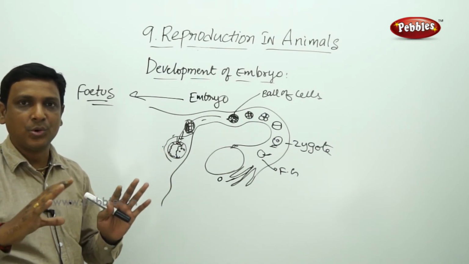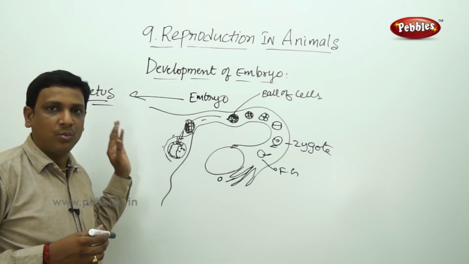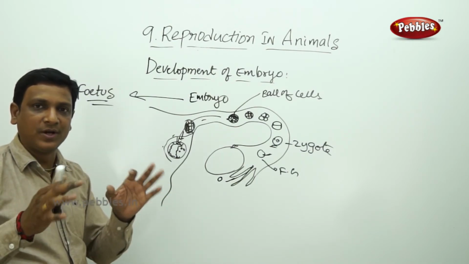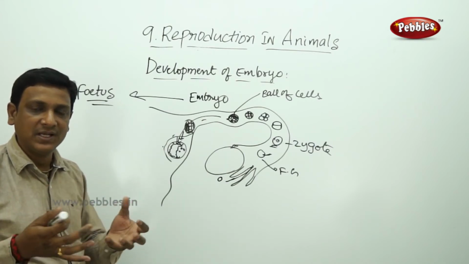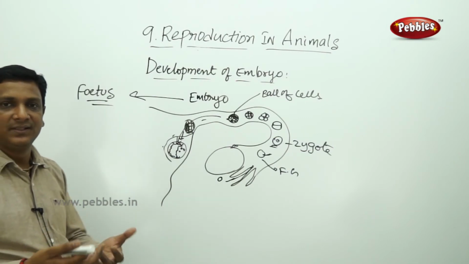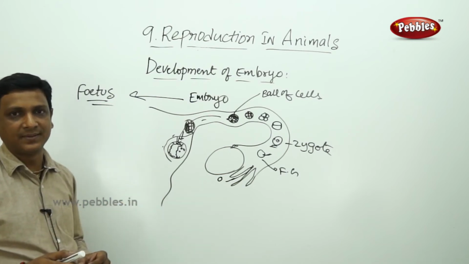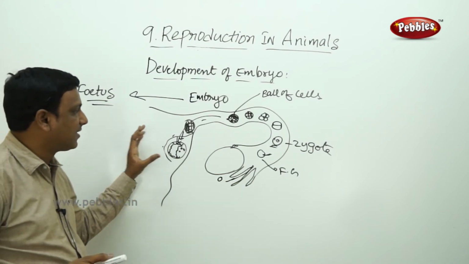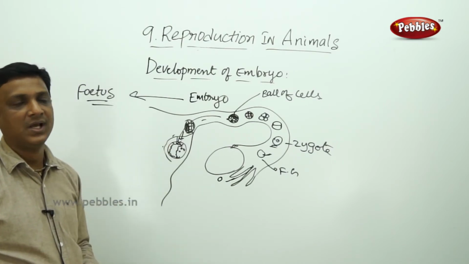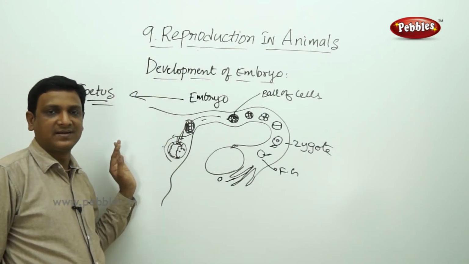So all the body parts slowly start developing inside the uterus. When the fetus has all the body parts visible and they are completely developed, the fetus turns into a baby and takes birth. The birth of the baby happens when the fetus is completely developed in the uterus of the female reproductive system. So this is how the development of the embryo takes place in higher animals, in internal fertilization.